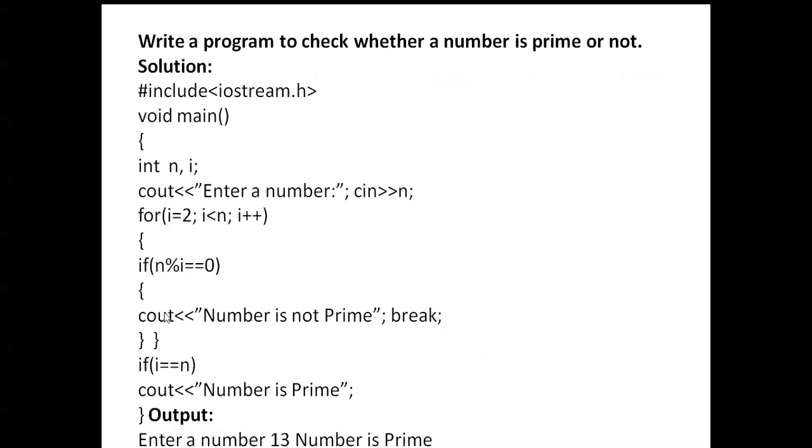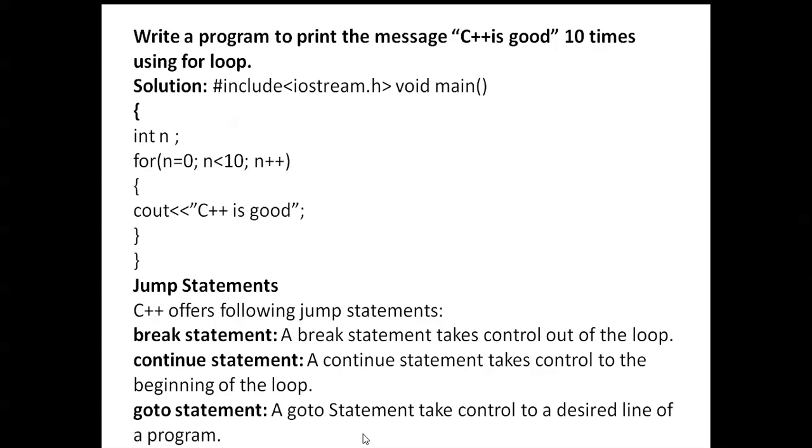Here you can see a for loop: for i = 0, i < n, i++. Here 2 less than n. N means the number you can enter. Just enter a number. Suppose you take 3, 2 less than 3, i++. Here 3 modulus 2, remainder is 1, so the number is not a prime number. Next here you can see, enter 13; you can check whether 13 is prime or not.